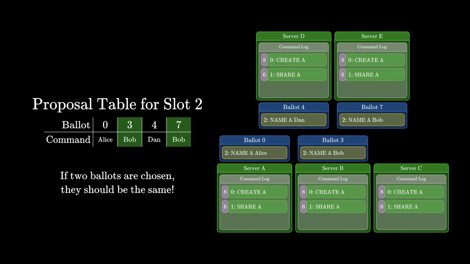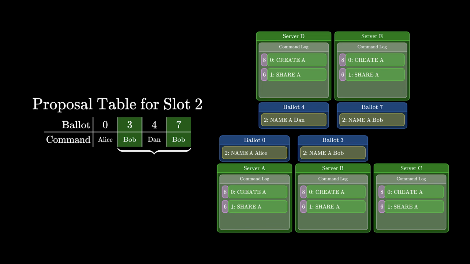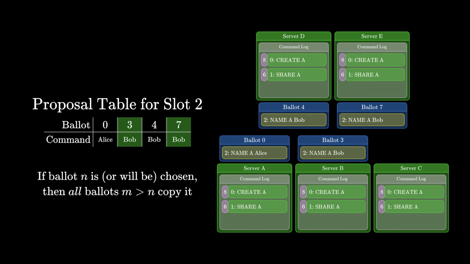Here's how Paxos guarantees this. You see the lowest numbered green ballot, ballot 3? If the proposers follow our protocol, always copying the highest prior vote they see, then it turns out that every single ballot for slot 2 that's numbered higher than 3 will have the same command as ballot 3. I'll call this the safety condition. Any column in our proposal table that's to the right of a green column must have the same command as that green column. So let's prove that our proposal table always has the safety condition.